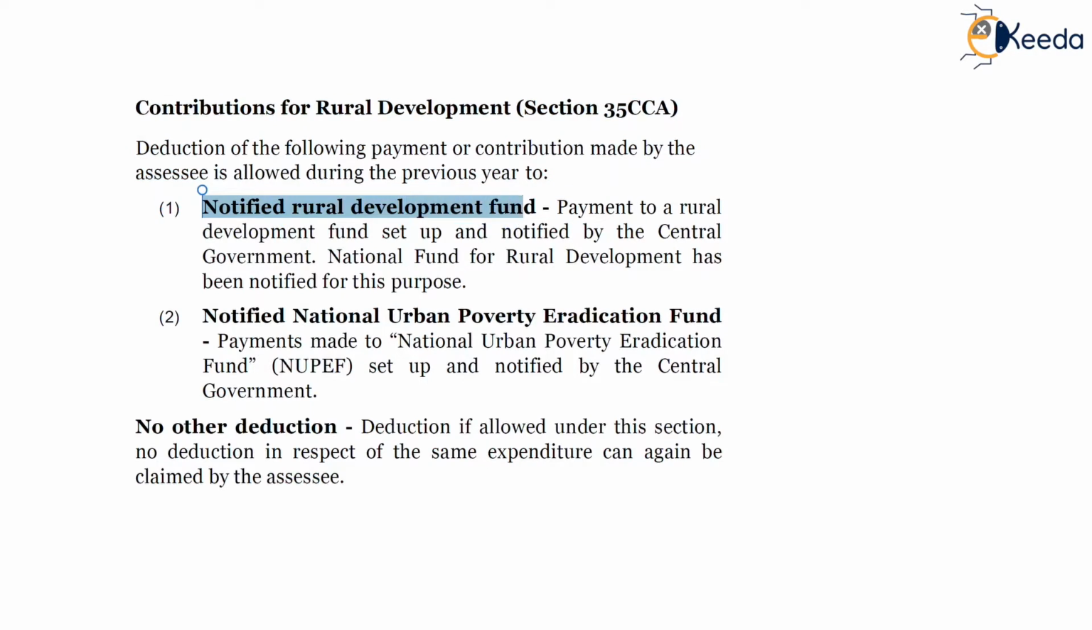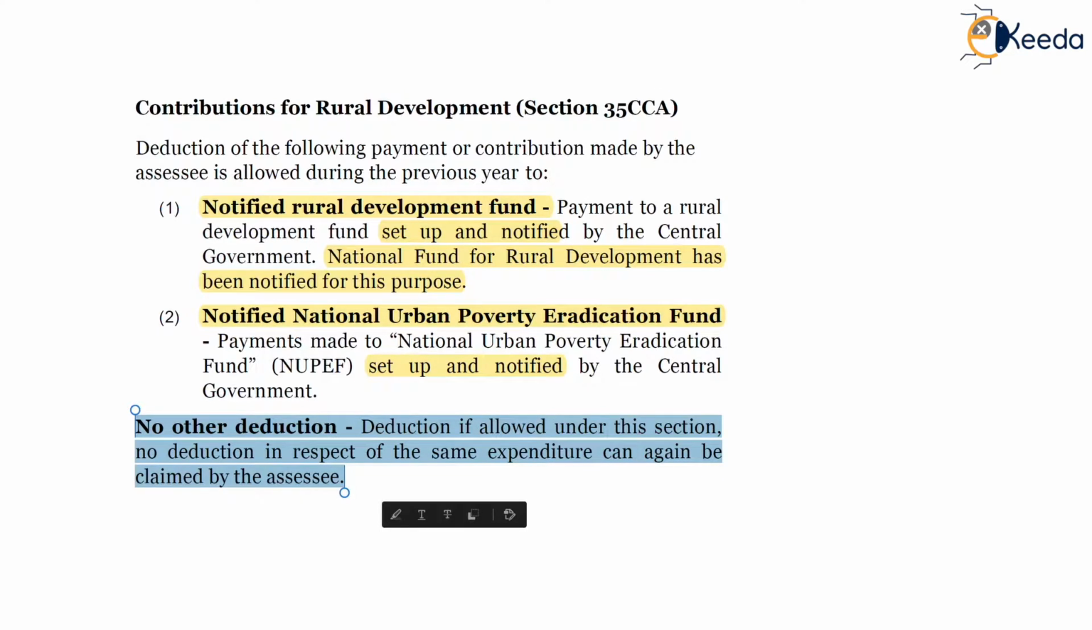First, Notified Rural Development Fund: payment to a rural development fund set up and notified by the central government. Till date, the National Fund for Rural Development has been notified for this purpose by the central government. Second is the Notified National Urban Poverty Eradication Fund. Again, this should be set up and notified by the central government. And to avoid double deduction, if deduction is allowed under this section, no deduction in respect of the same expenditure can again be claimed by the SSC.